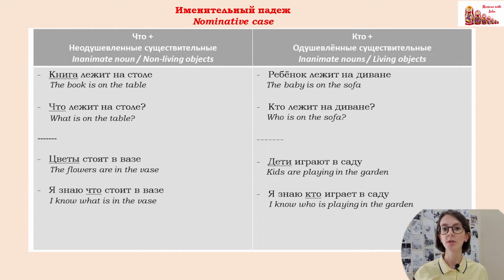Что we use with non-living objects, I don't know, tables, windows, computers, etc. Кто we use for living objects, people, occupations, relatives, and animals. I hope you know it already. So let's have a look at some examples. Что, so the first column is for non-living objects. Second column on the right is for living objects.